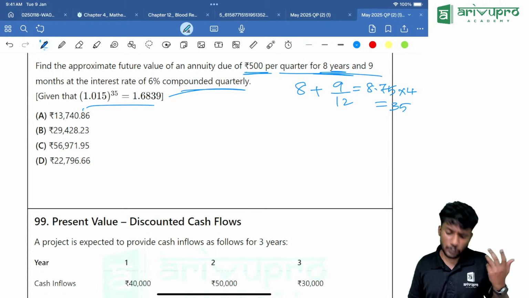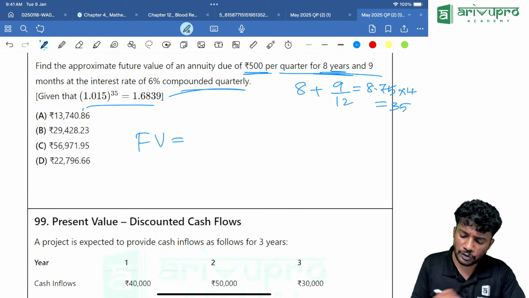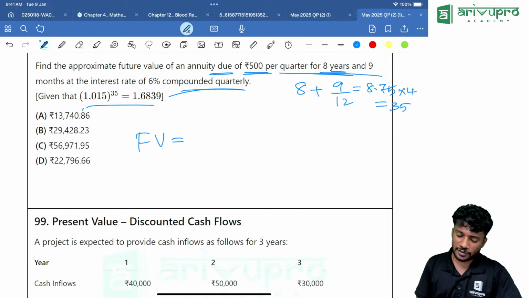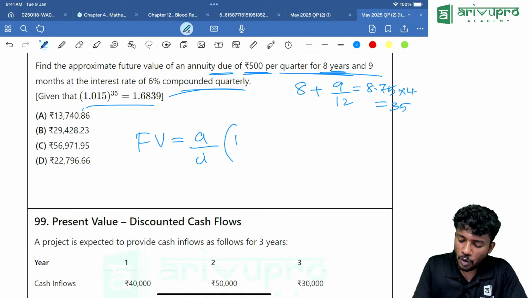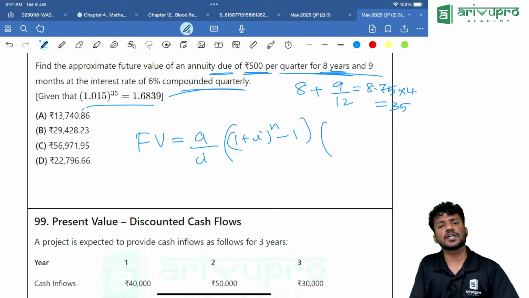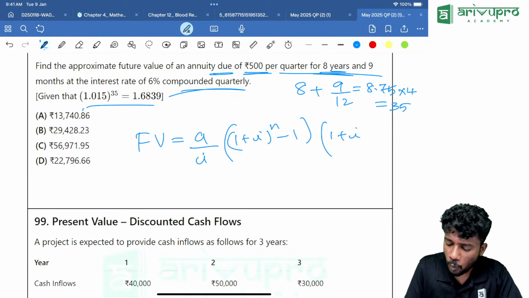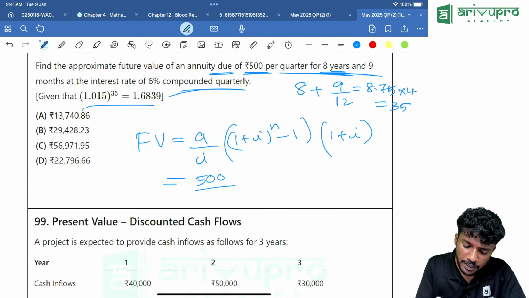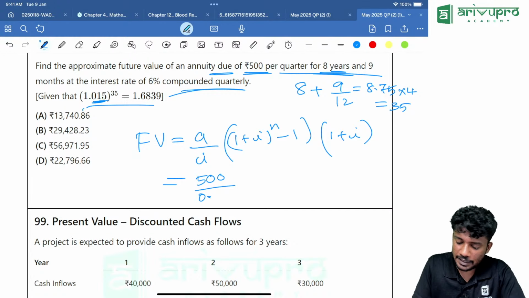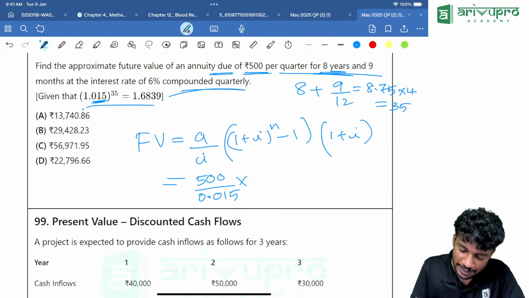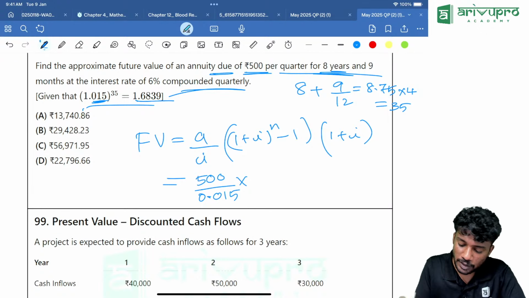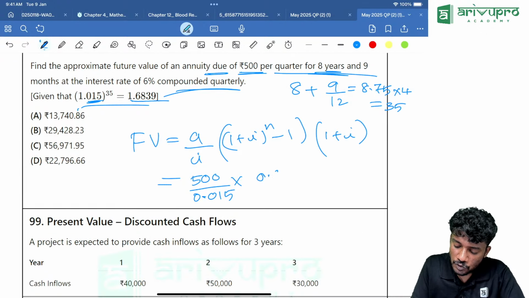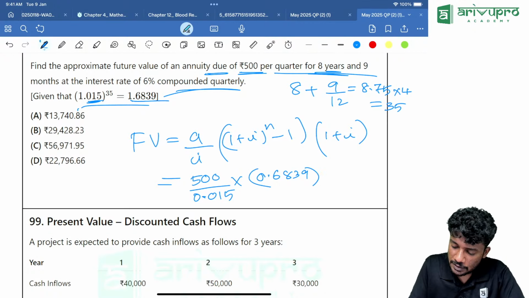We need to find the future value. What is the formula for the future value of an annuity due? Future value is A by I into 1 plus I the whole power n minus 1, the entire thing multiplied with 1 plus I. A is 500 divided by I. We are directly taking it, not finding the values. 1 plus I the whole raised to n minus 1 is 0.6839, the entire thing multiplied with 1.015.